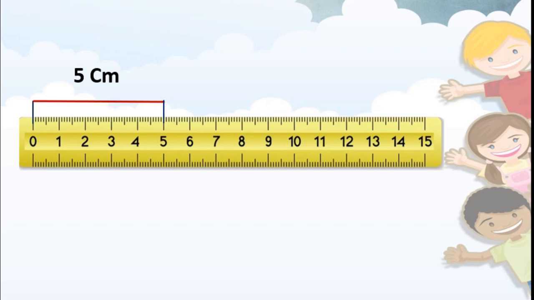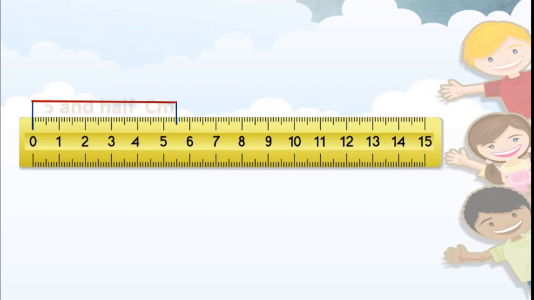Okay. One more we will see. Okay. From 0 to 10. We will draw a line, that is the length of this line is 10 centimeter. Got this? Okay. One more line we will see. This is on 0 and this is in between 5 and 6. See, I'm going to draw a line.